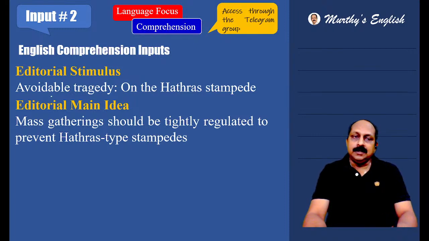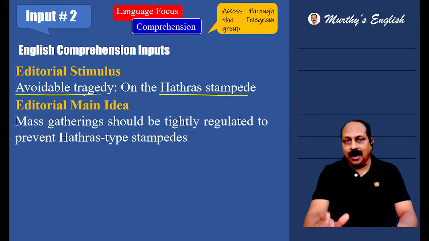What is the stimulus here? I always tell students editorials are written based on events, incidents, policies, something very important that triggers them. That is a stimulus. What is it? Avoidable tragedy on the Hathras Stampede. A particular unfortunate incident, that is a stampede, could have been avoided. Had they taken precautions, it would have been avoided. Based on that, avoidable tragedy.